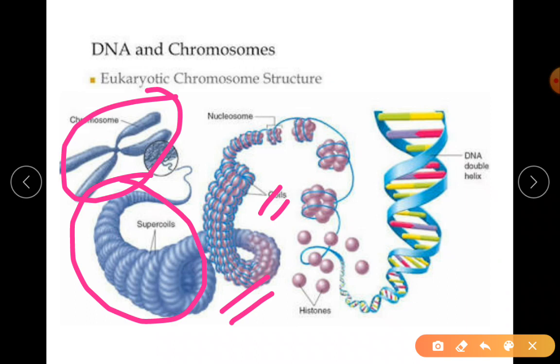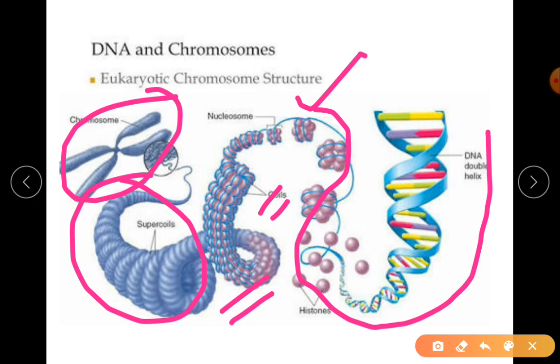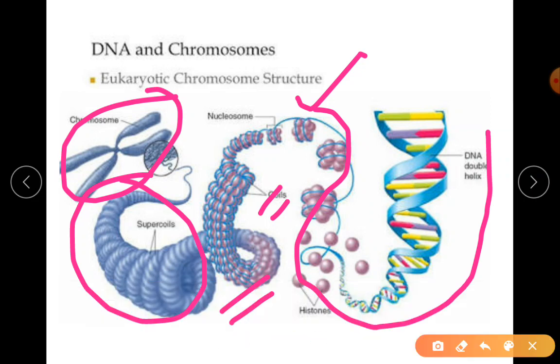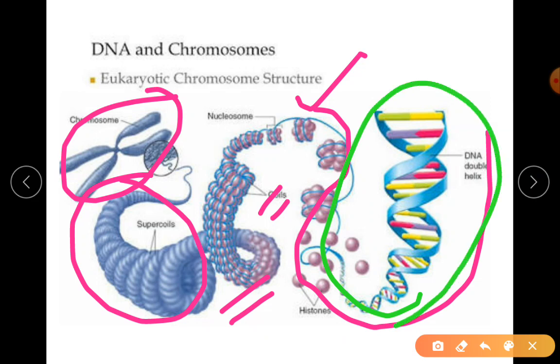So there is some mechanism of packing of DNA with the help of proteins. The DNA is shown here as the blue line. If you observe carefully, this was all under very advanced microscopy. They could identify this DNA structure.